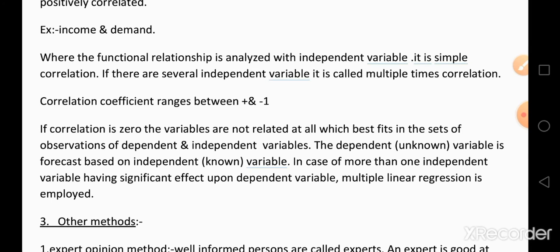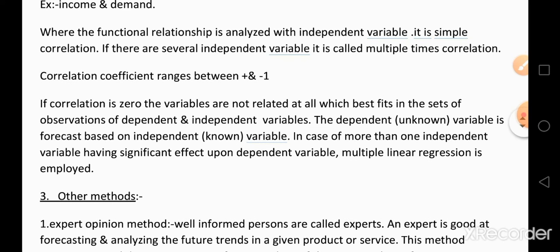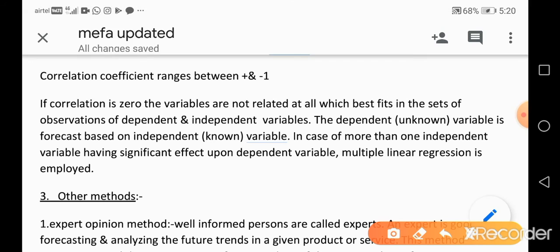In general, the correlation coefficient ranges between plus 1 and minus 1.